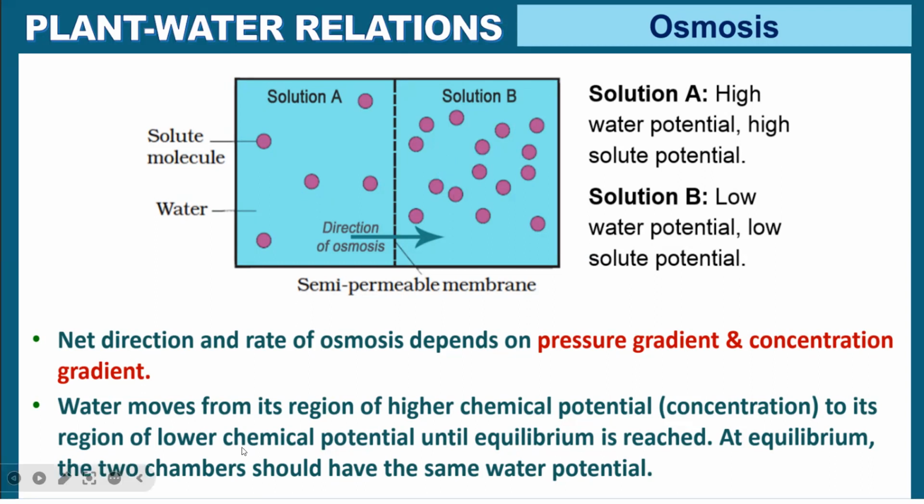Water moves from its region of higher chemical potential, that is high concentration, to the region of lower chemical potential until equilibrium is reached. So when water molecules on both sides are equal, it will stop. The two chambers should have the same water potential. When water molecules on both sides are equal, the water potential will also be the same. So nothing to write here.